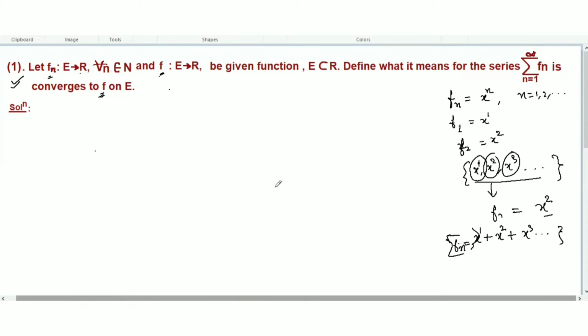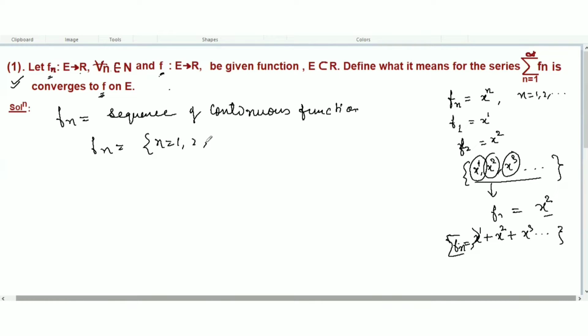What does it mean here? Given fn is a sequence of continuous functions, like fn with n equal to 1, 2, 3, 4, dot, dot, dot, be a sequence on E. We can say that this sequence fn converges uniformly on E if there exists a function f on E. So let's understand here.